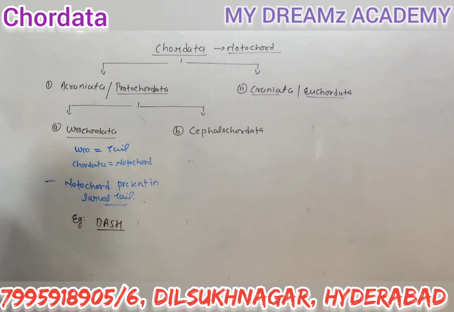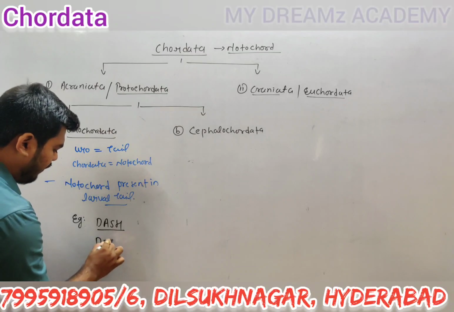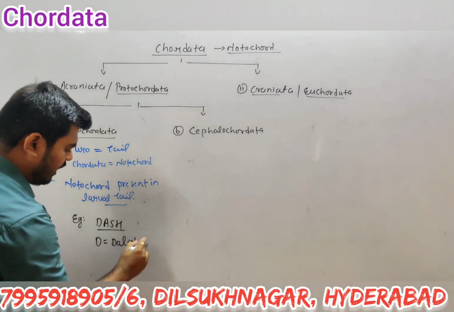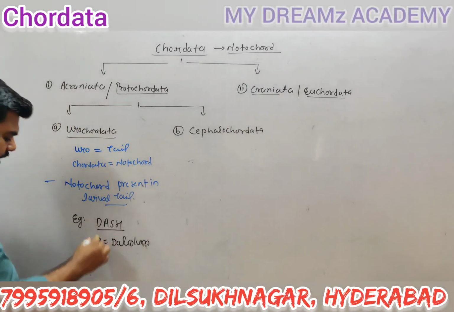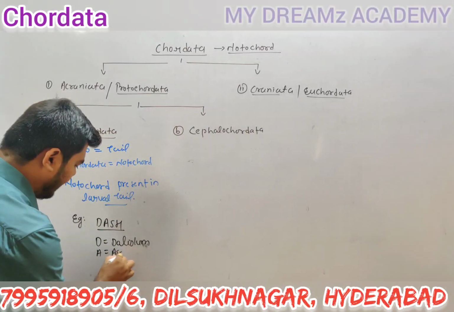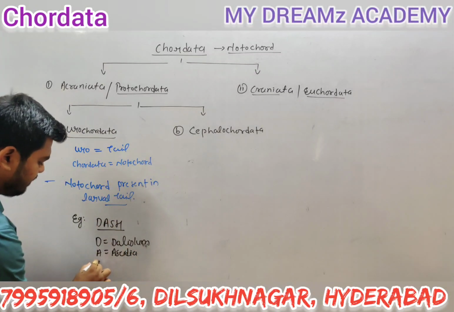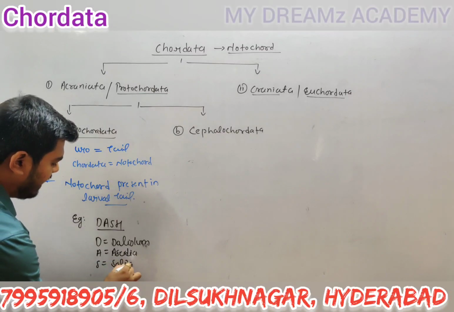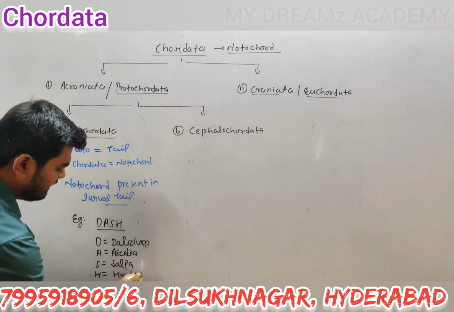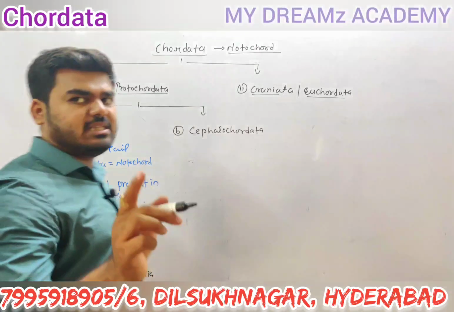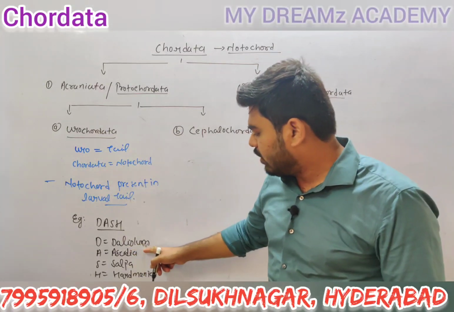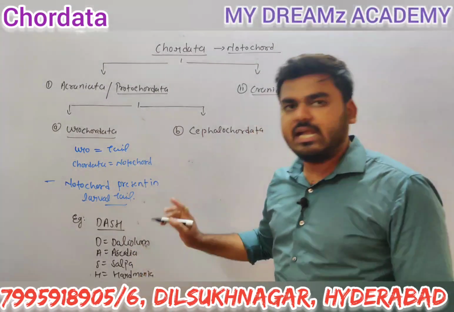What is DASH, guys? D for Doliolum. A for Ascidia. S for Salpa. And H for Herdmania. So these are the four examples considered under the urochordata: Doliolum, Ascidia, Salpa and Herdmania.